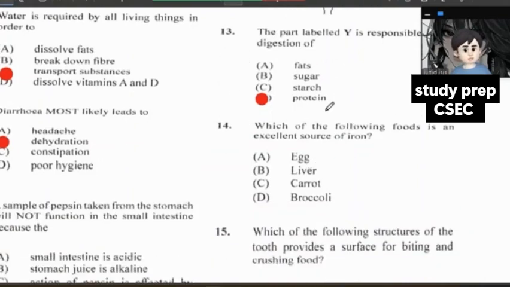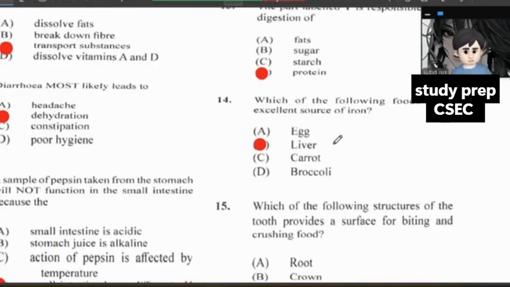So which of the following foods is an excellent source of protein? That would be the liver. Liver is an excellent source of protein. We usually eat protein all the time. People say, "Do you eat liver?" I say yes, and it's an excellent source of protein for that reason.